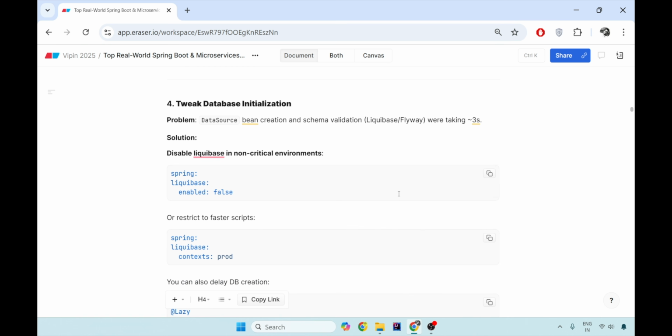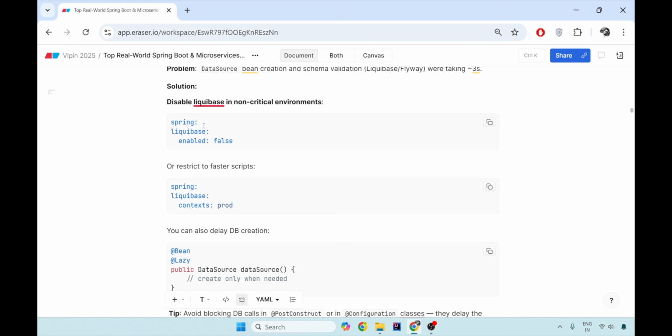And there are multiple Flyway and Liquibase-based schema validations and all those things which take a lot of time and get added to the cold start. So you can disable Liquibase in non-critical environments, in the local environments, and explicitly enable it only where needed. In non-critical environments, do not instantiate the data source as it is,